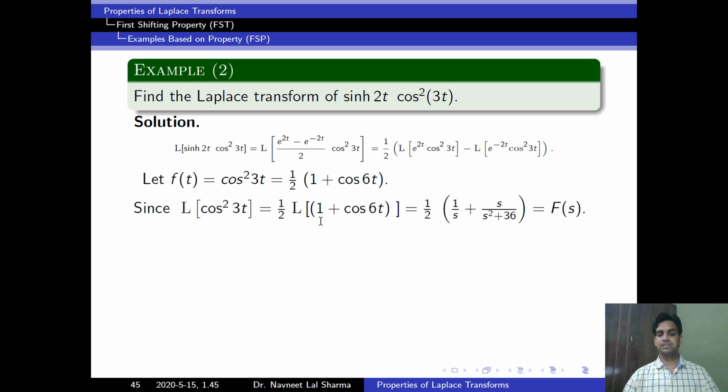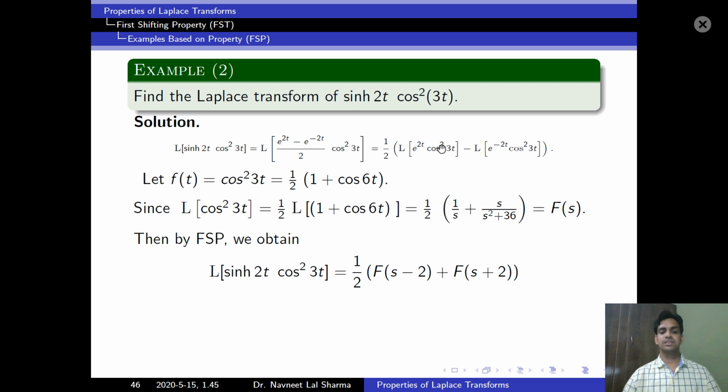Now we will apply linearity property. So Laplace of 1 is equal to 1 upon s, and Laplace of cos 6t is equal to s upon s square plus 36. Say this is f of s function. Now from this we are applying first shifting property.